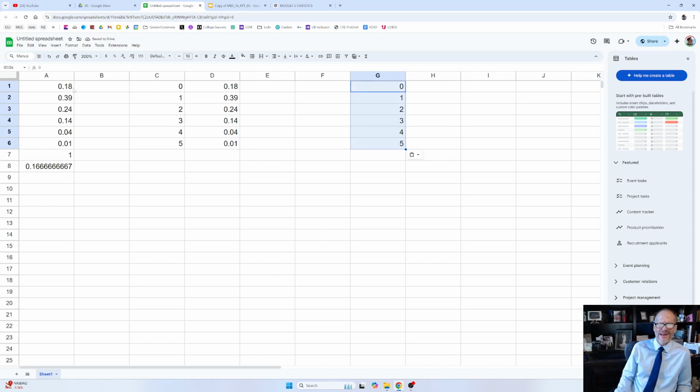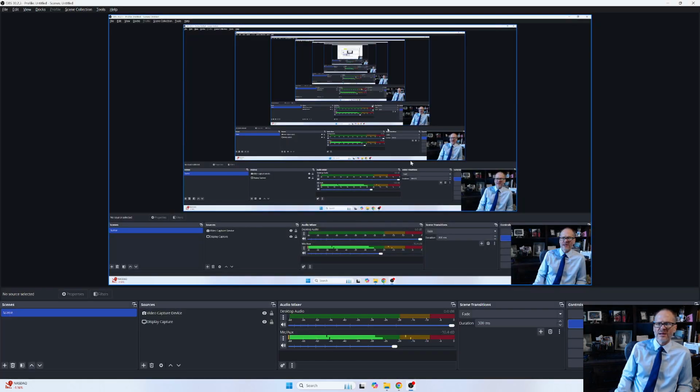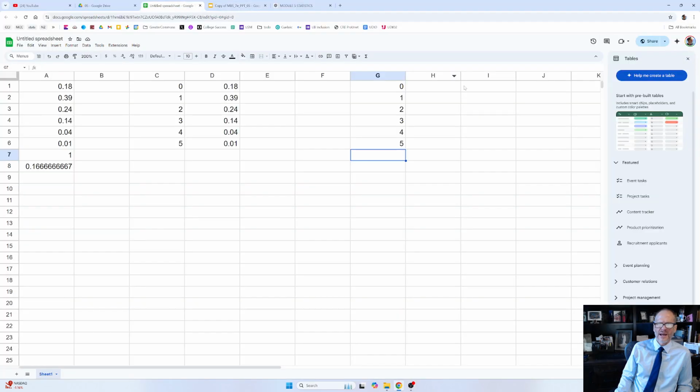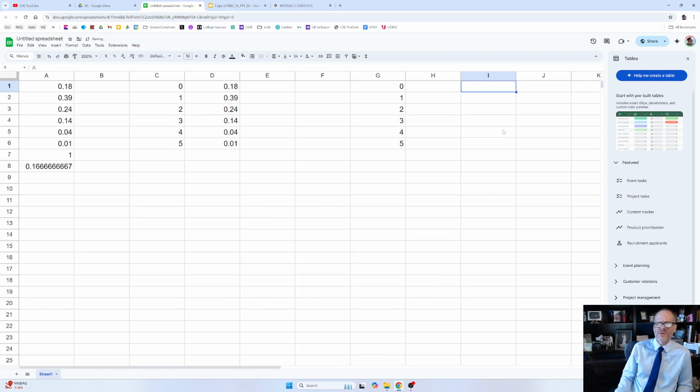That's how I got my first numbers. It's actually the probability, but whatever. I just brought over these cards. And then the next one was, I want all of this, right? And when I copied all of this, Control C, and then I come over here and paste it in here, Control V, it brought in the formatting. I don't want that. Control Z to undo that. Control Shift V to paste it without formatting.